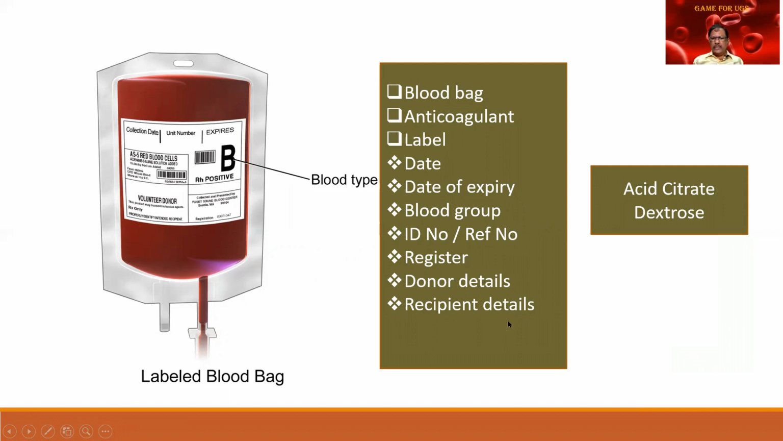Because later on when we are screening, we find that there is something wrong. We find that patient to be hepatitis positive. We can give an alarm so that he does not donate blood elsewhere. Acid citrate dextrose is the anticoagulant that is used.